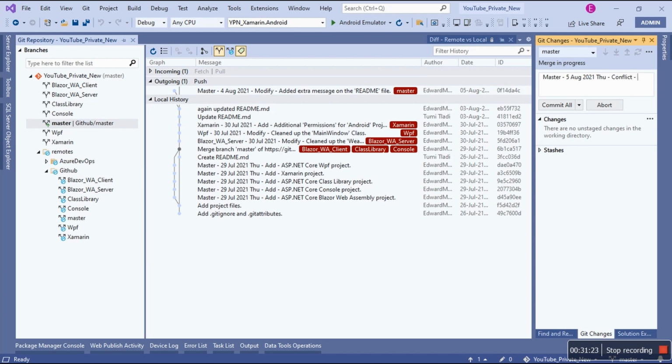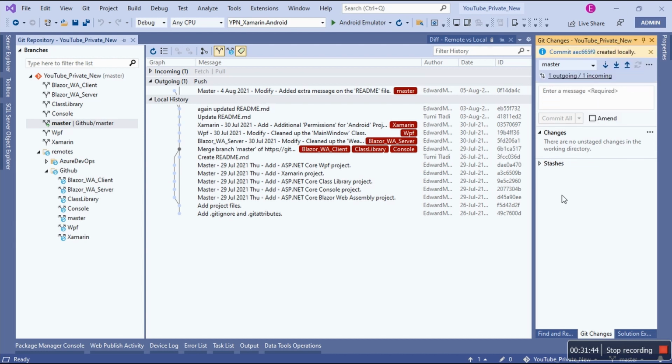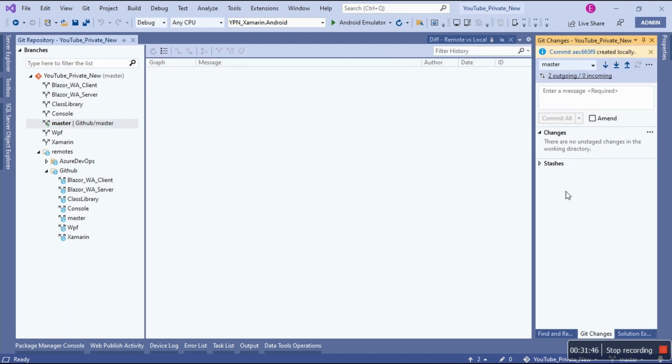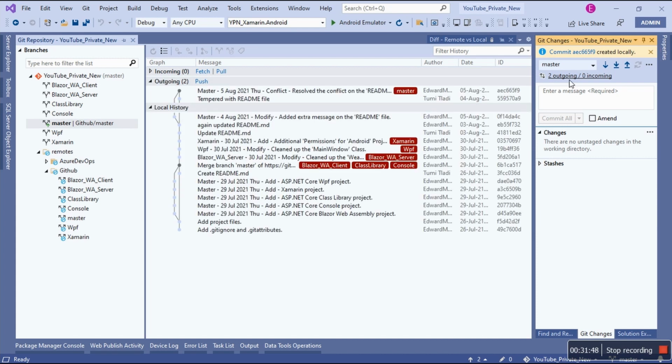Okay, resolved the conflict on the readme file. Oh yes, so if I say commit all, look at that. Only now I have all the options. Now we have 2 commits.